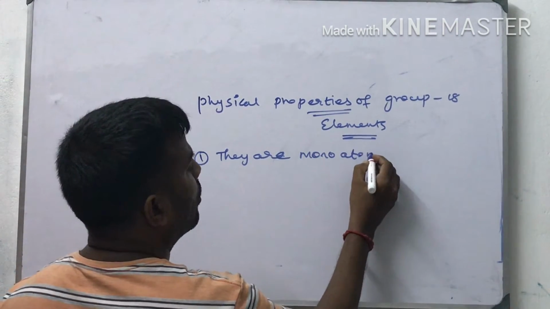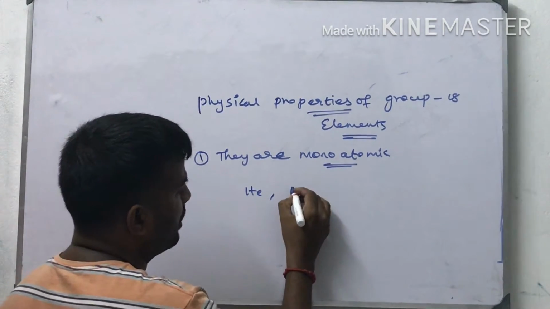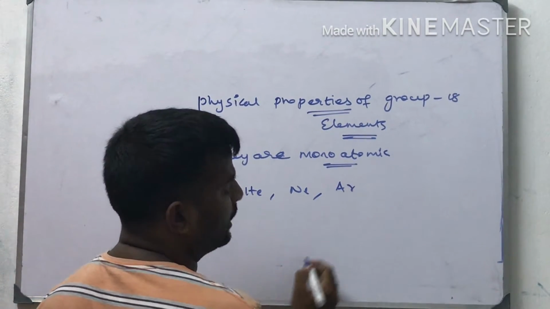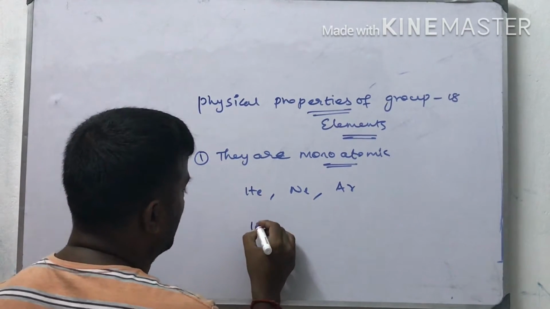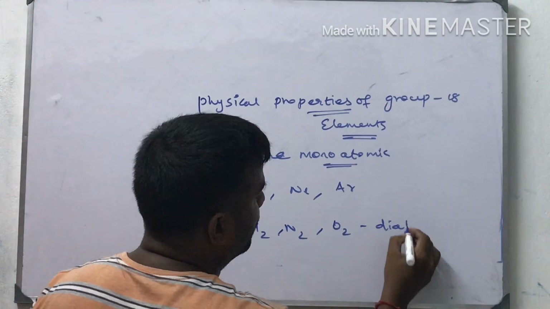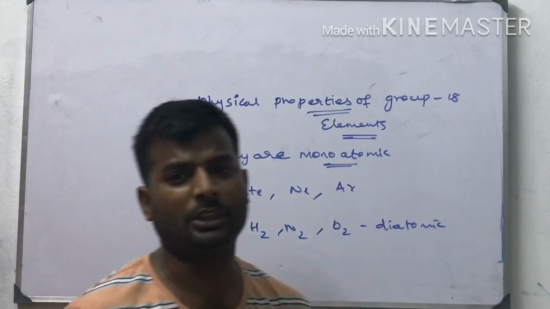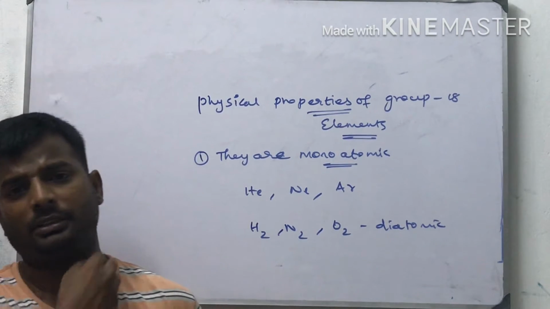What do you mean by monoatomic? They are present in atomic form. Examples: helium, neon, argon. Many other elements are present as molecules: H2, N2, O2 are diatomic molecules. So these are called monoatomic species. First point is this one.